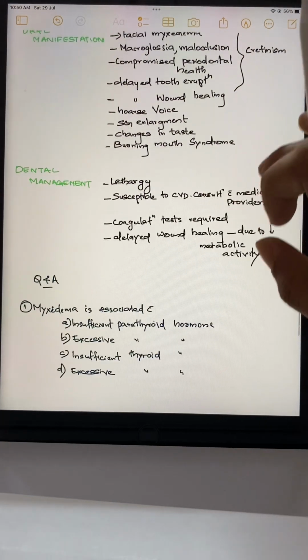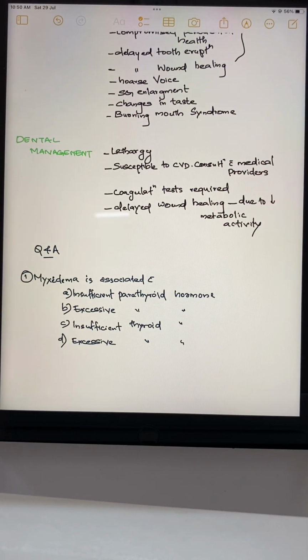Then the other is the dental management, how to treat them in the clinic. They may feel lethargy, and there is a risk of aspiration of dental materials. So you need to be careful. You need to assess properly how they feel and how they behave.